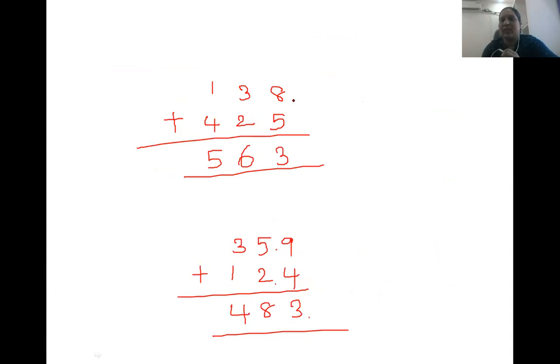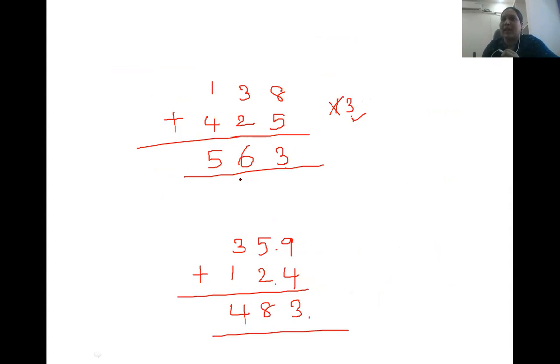Okay, so in the Vedic addition method, 8 plus 5 is 13, right? We know that the ones place goes to the answer, so we just write 3. We ignore the 1. We don't write it on the paper, and we don't even remember it. We are just interested in the ones place because that goes to our answer. So we write 3. Next, 3 plus 2 is 5.